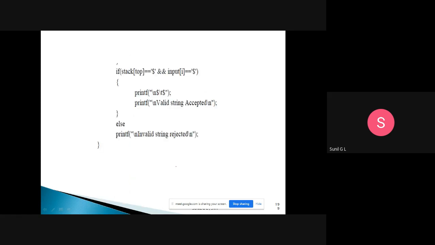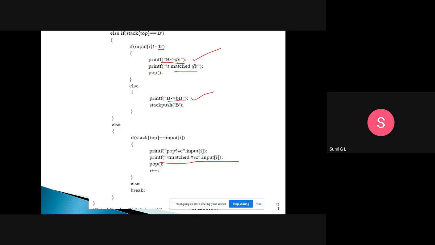If the input is not b and not a, then obviously we may have dollar, and the string will be matched. If the top of the stack is not A or not B, finally we will be left with only dollar and dollar, and we match them.